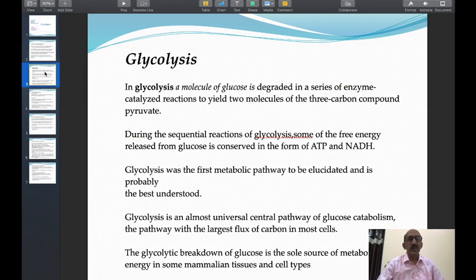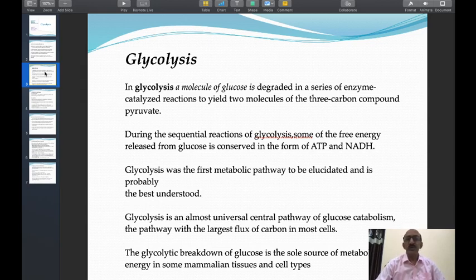Now come to the first pathway, that is glycolysis. I want to give a general idea about the glycolysis pathway. In glycolysis, a molecule of glucose is degraded in a series of enzyme-catalyzed reactions to yield 2 molecules of the 3 carbon compound pyruvate.